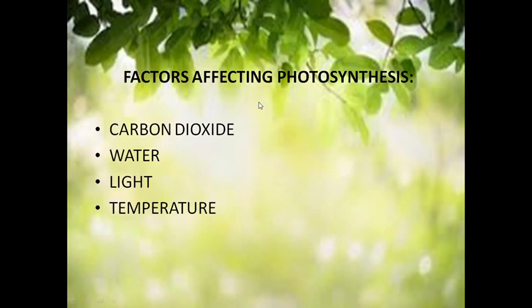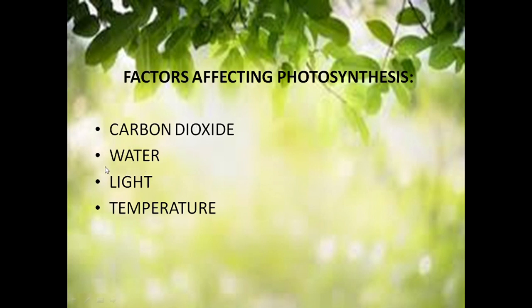Now talking about the factors that affect photosynthesis. We said that carbon dioxide and water are the raw materials, and that it takes place only in the presence of sunlight. So now we know temperature is also required for photosynthesis to take place. Carbon dioxide and water are required because photosynthesis will take place only in the presence of both. They are the main reactants which we saw in the chemical reaction.